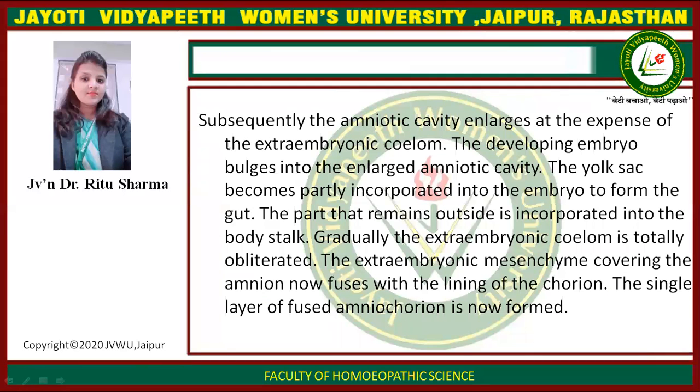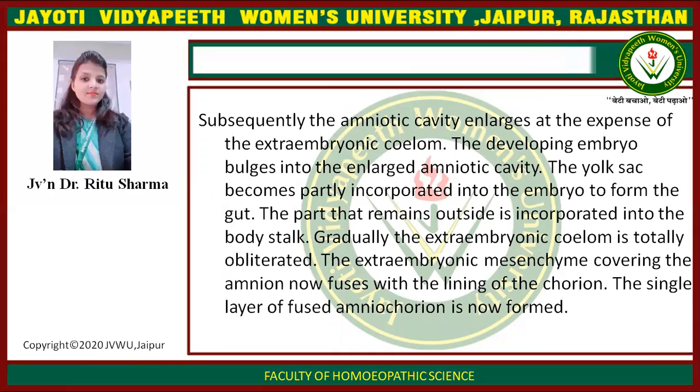Subsequently, the amniotic cavity enlarges at the expense of the extraembryonic coelom. The developing embryo bulges into the enlarged amniotic cavity. The yolk sac becomes partially incorporated into the embryo to form the gut.